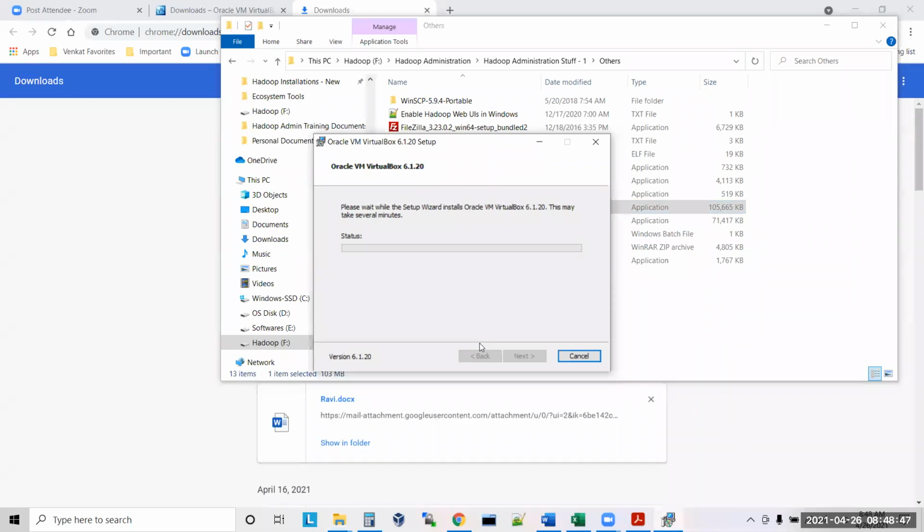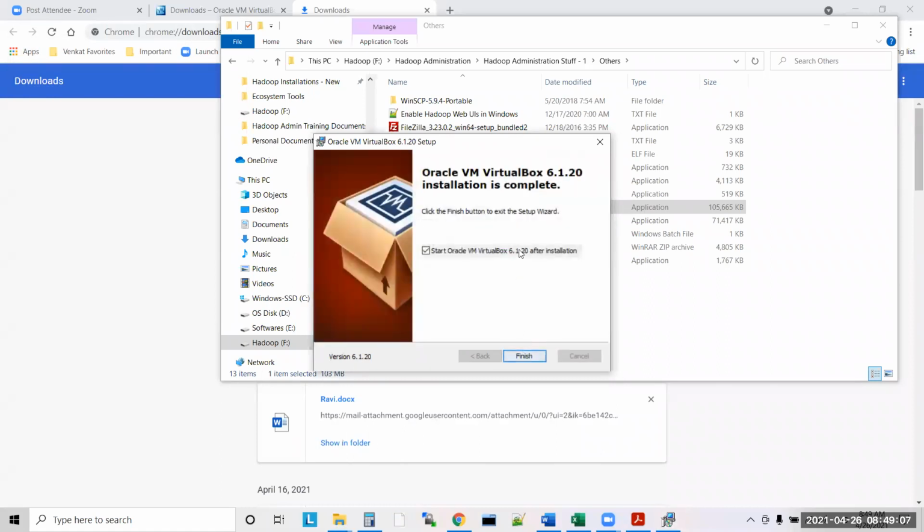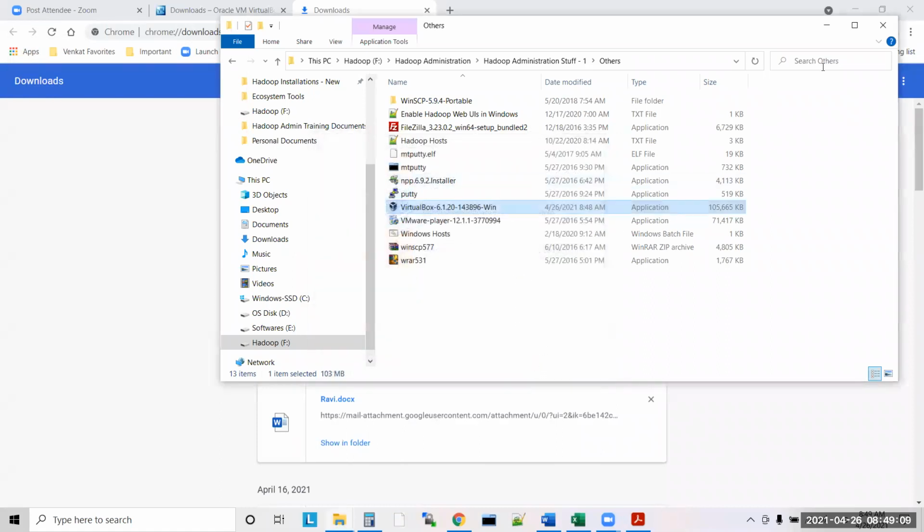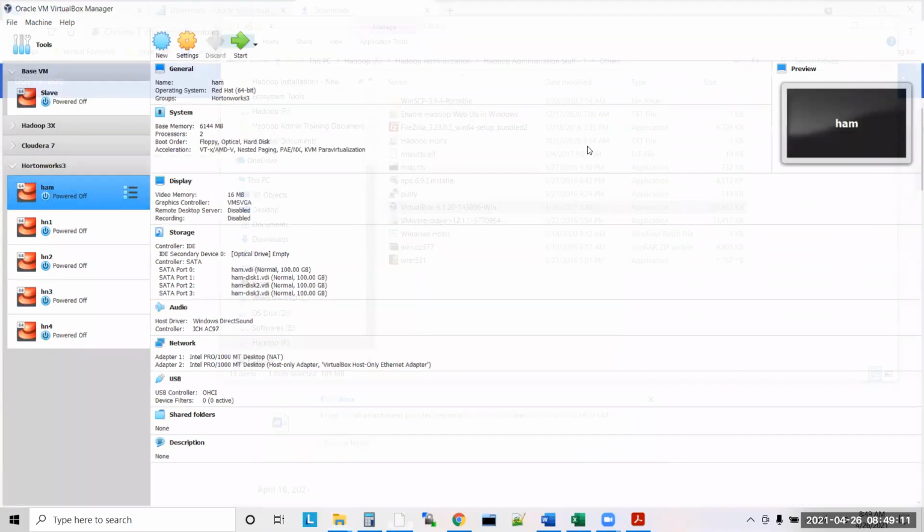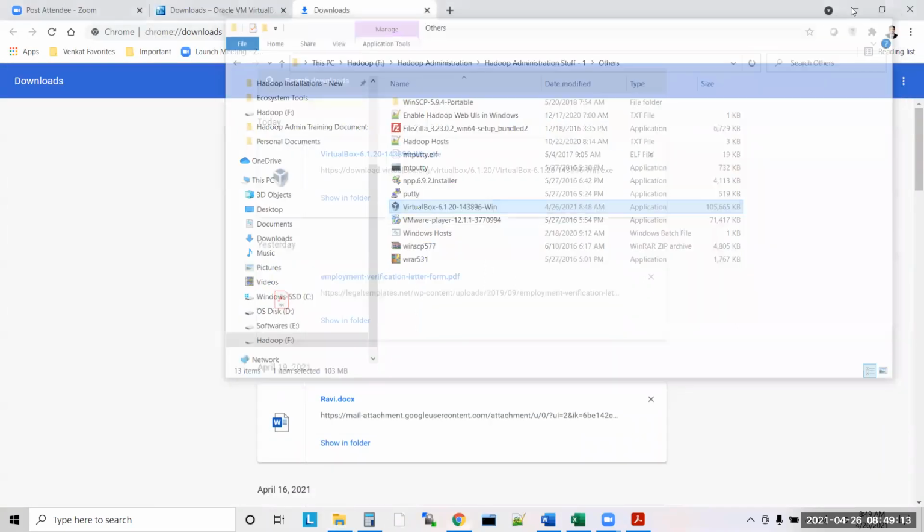Click on yes. Very good. So it installed the Oracle VM VirtualBox software. Finish. Now the Oracle VirtualBox software is installed.